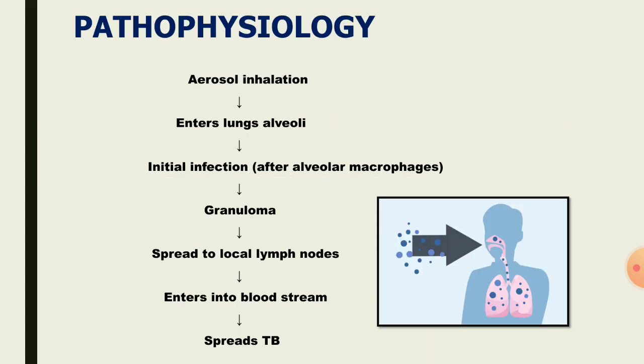Next one is pathophysiology. When TB infection is inhaled as an aerosol, it enters the alveoli of the lungs. In the lung alveoli, the initial infection starts in the macrophages, and then it forms a granuloma. Once the granuloma is formed, it spreads into the lymph nodes. In the lymph nodes, the infection multiplies further and enters the bloodstream. After entering the bloodstream, it can spread through the entire body and produce extrapulmonary tuberculosis. If it only spreads in the lungs, it is called pulmonary tuberculosis.